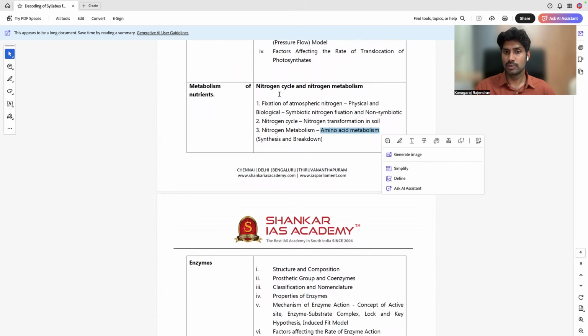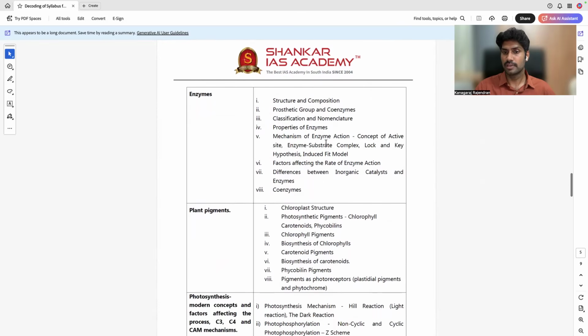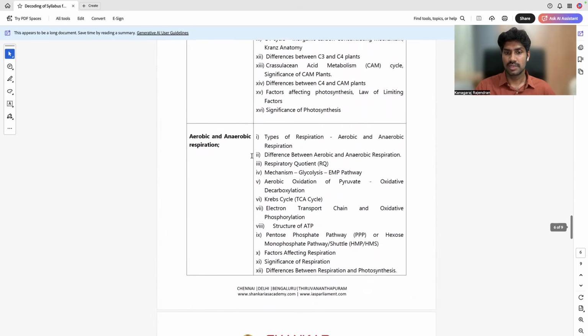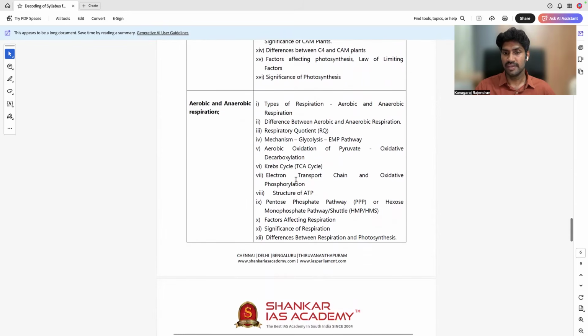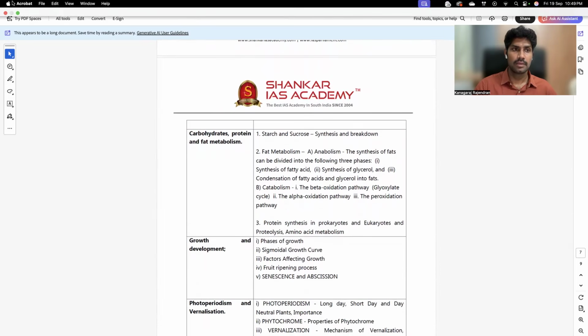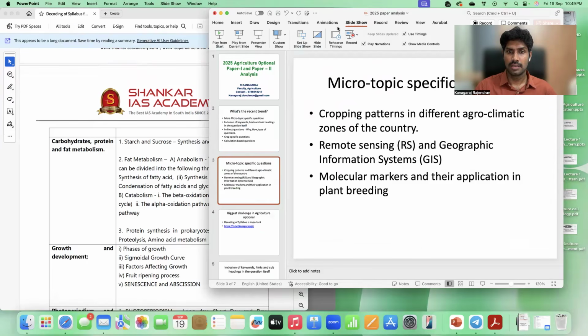Only if we decode the syllabus can we prepare for this topic. This is very important. Then enzymes, we have to cover this much. For every topic, the syllabus words are very brief, and we need to cover this much area. Then only we can address all parts of the question.